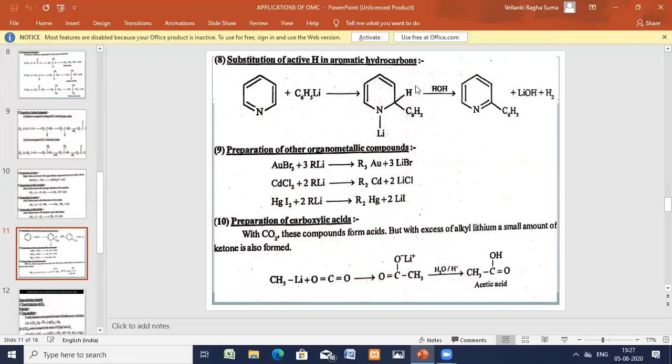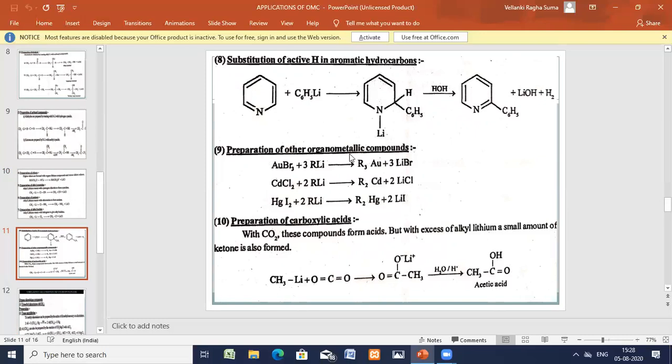Now hydrogen H2 is formed here. So substitution of the active hydrogen in the aromatic hydrocarbon we have done. Pyridine, phenyl pyridine here. Substitution reaction at the active hydrogen. This active hydrogen is gone and the phenyl group is added. That is what we have done using the organometallic compounds of lithium.